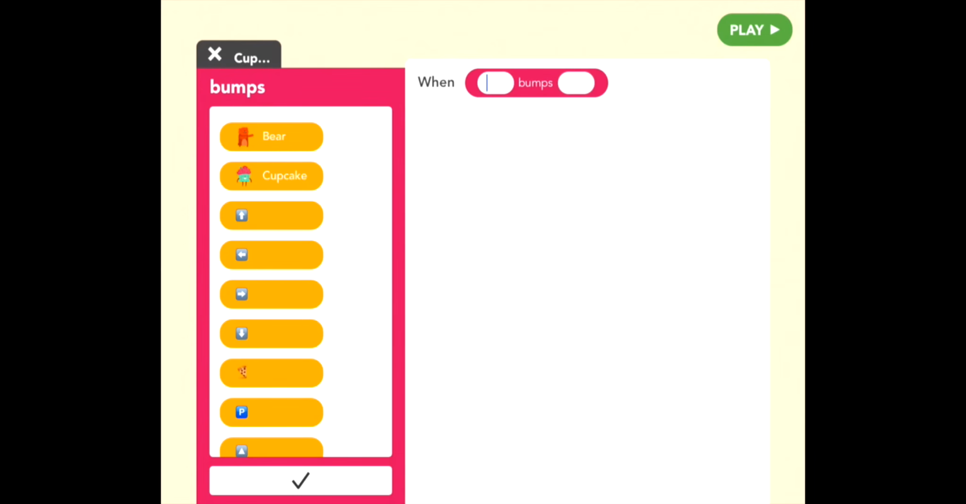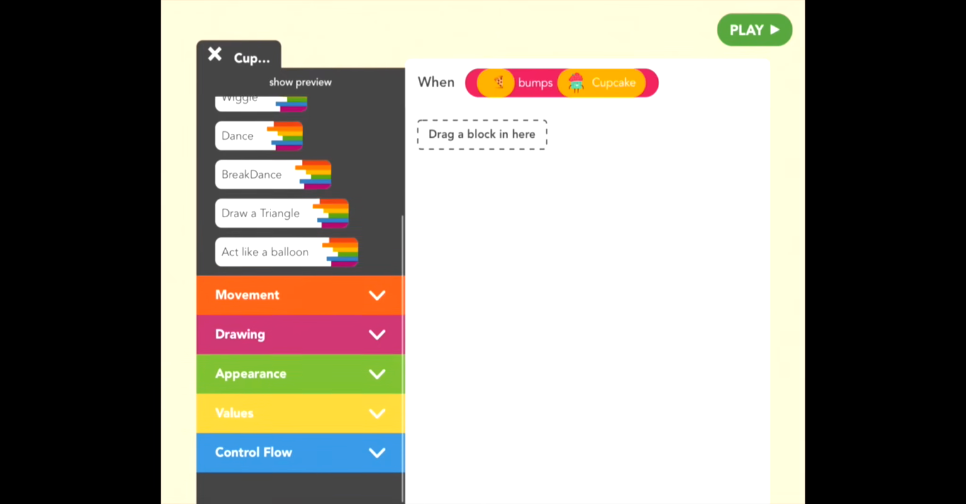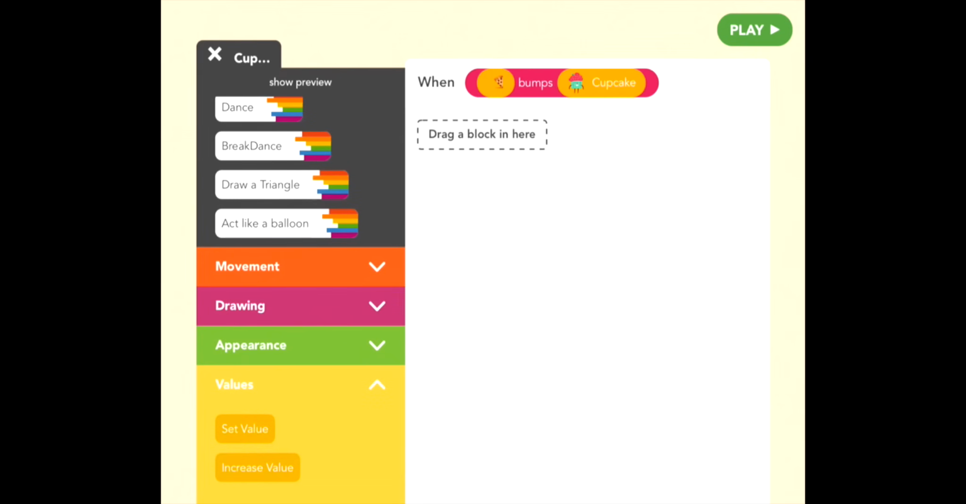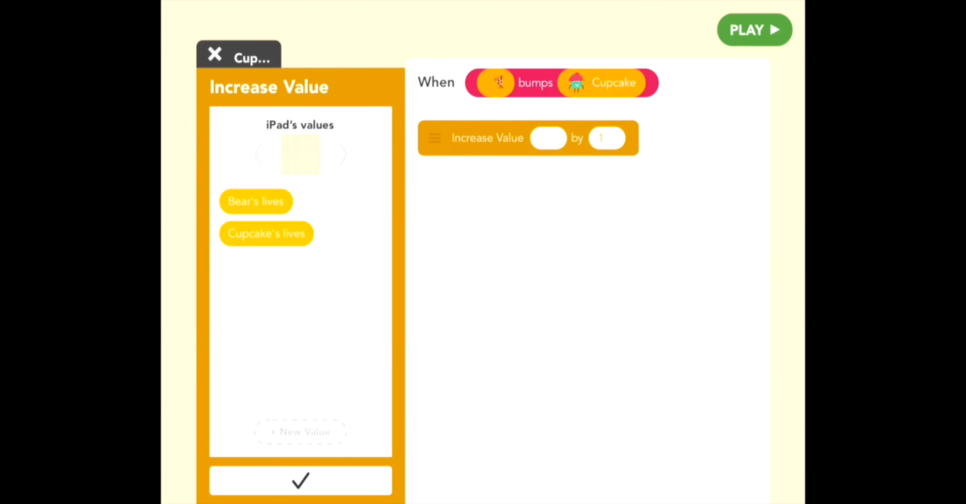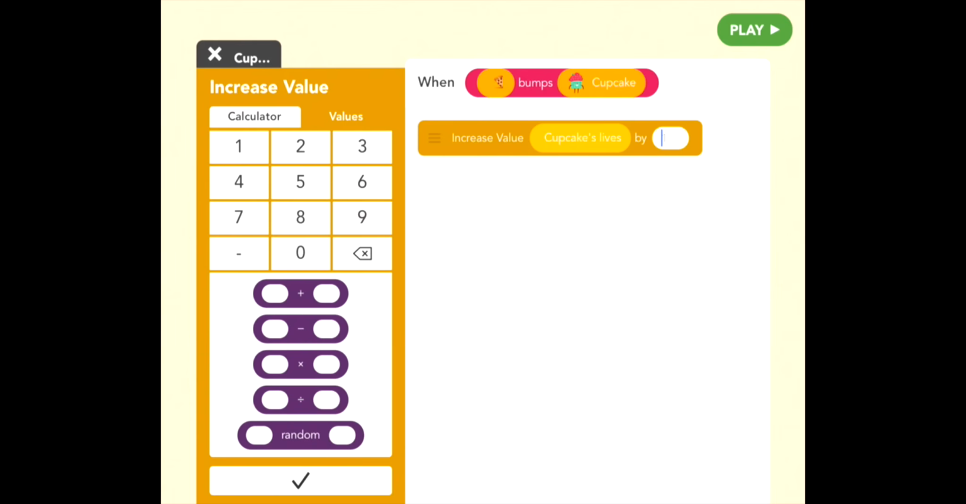So when pizza hits cupcake, right? So pizza and cupcake. Great. Now go to values, and we're decreasing by 1. We're subtracting by 1. So increase value, Cupcake's lives, by -1. So cool.